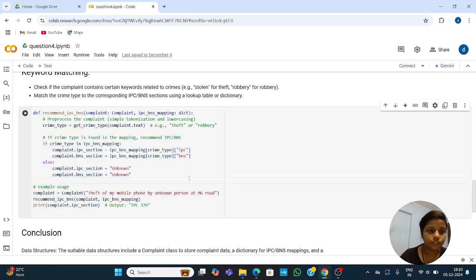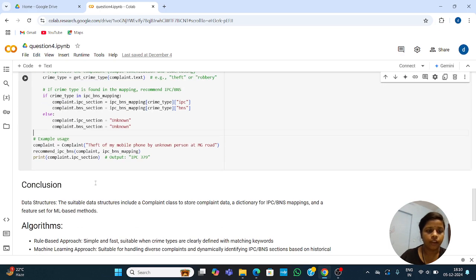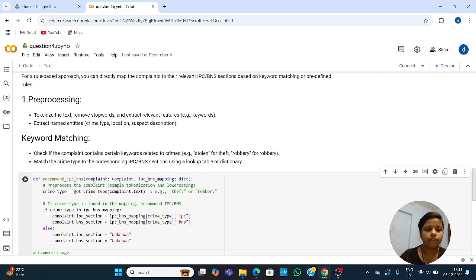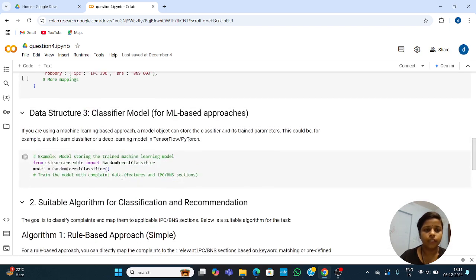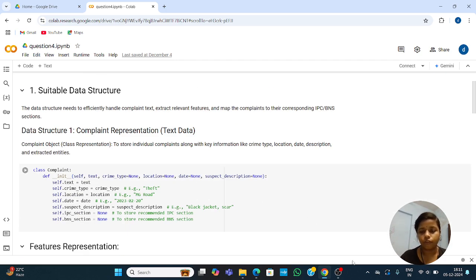We create a function and then process the complaint sample based on simple tokenization and lowercasing. If the crime type is found in the mapping, recommend the IPC or BNS section. This is the example for this, and this is all about question number 3. I hope you understand better. Thank you for watching this video.